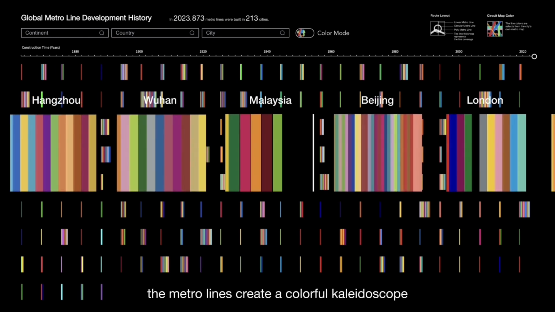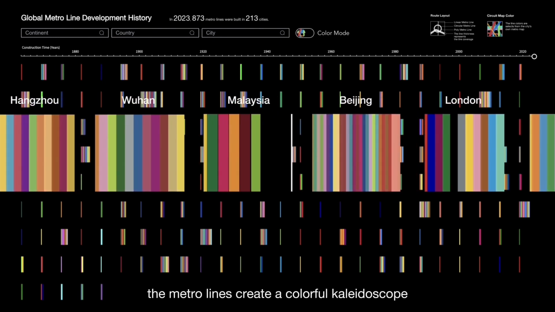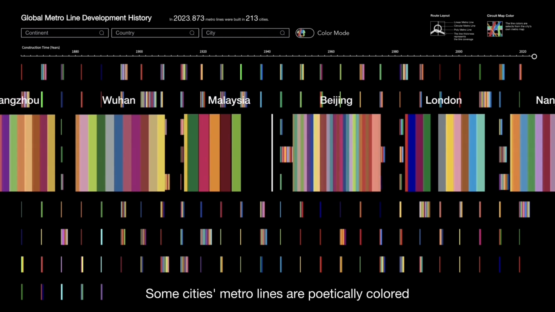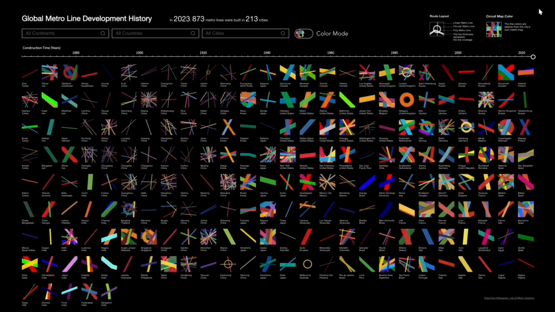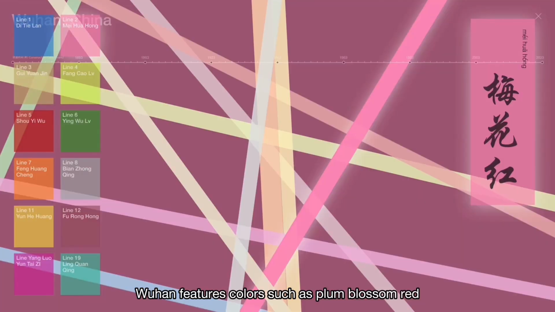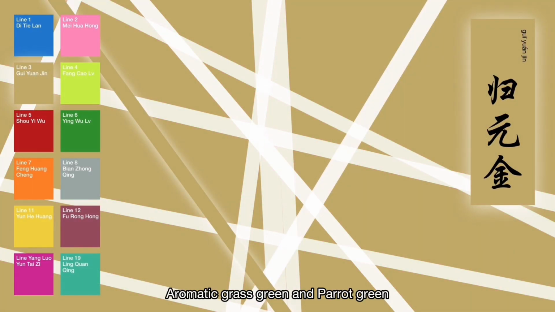Laid out flat, the metro lines create a colorful kaleidoscope. Some cities' metro lines are poetically colored and named in correlation with their cultural context. Wuhan features colors such as plum blossom red, Guiyuan gold, aromatic grass green, and parrot green.